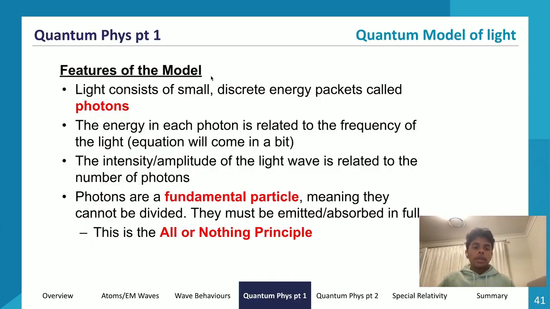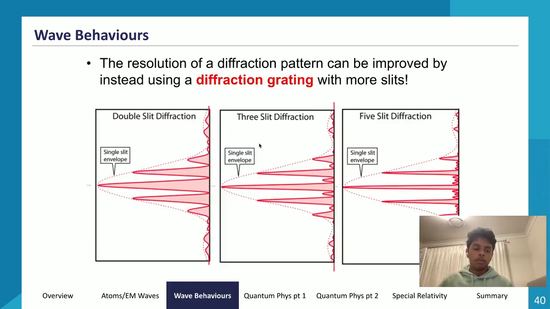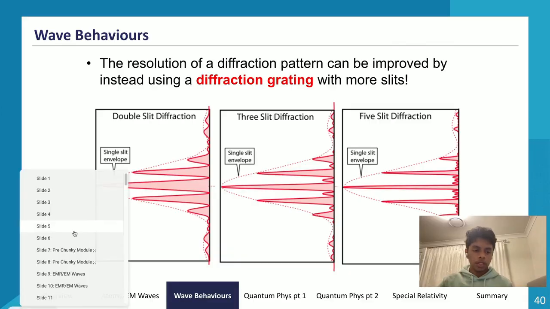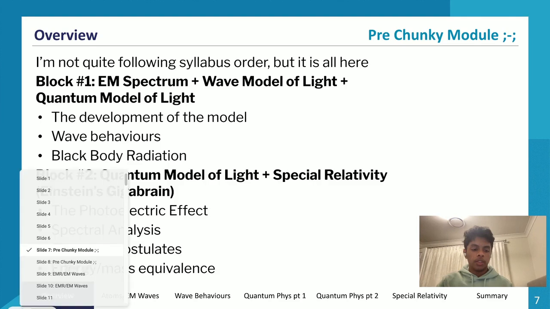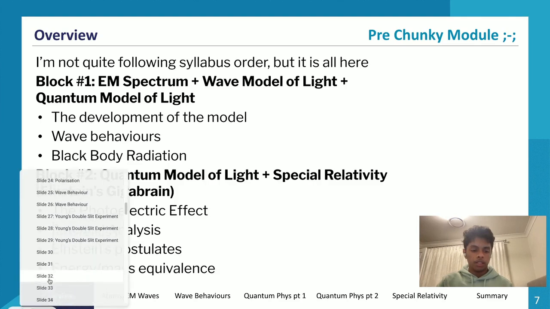All right, so that brings us to the end of our first block. If I go back to a quick summary of what we did, within our first block we've covered the development of the model of light. We've also gone through electromagnetic radiation and electromagnetic waves. We looked at Maxwell and all that stuff. We haven't gone through blackbody radiation yet, but we'll go into blackbody radiation soon, which will segue us into block 2. So this is like a midpoint between block 1 and block 2. With that said now, I think we were on slide 40.